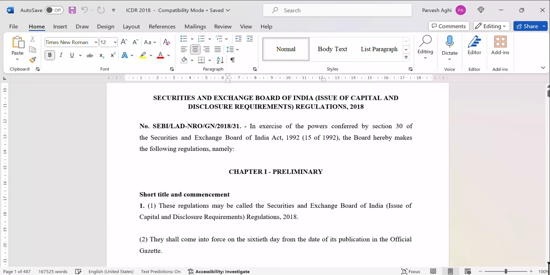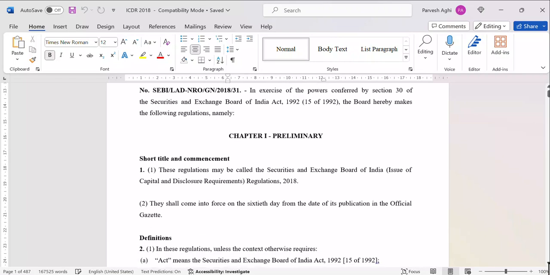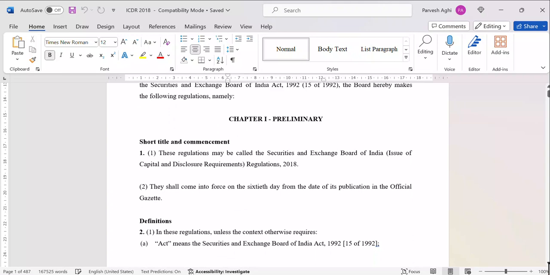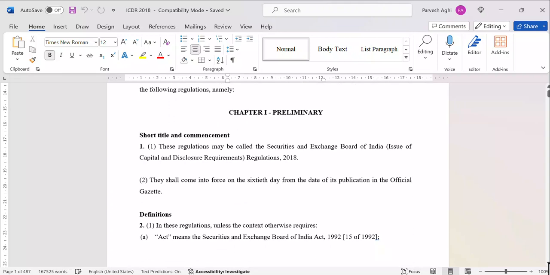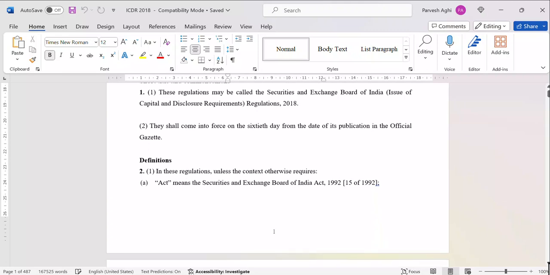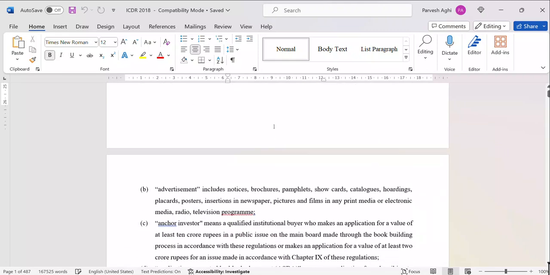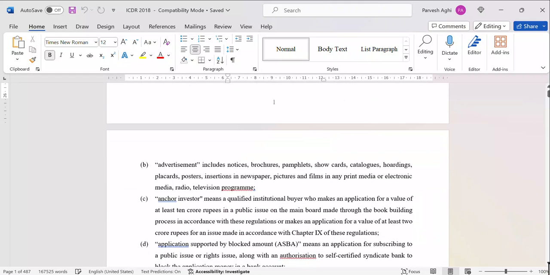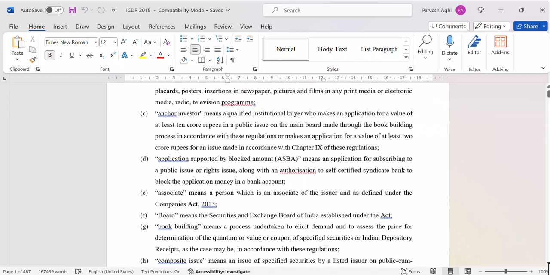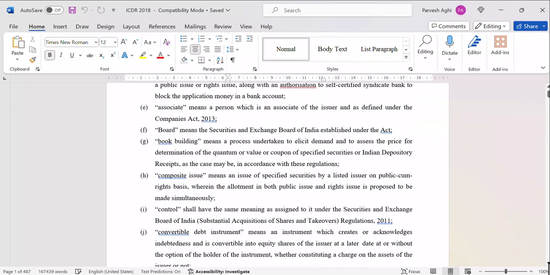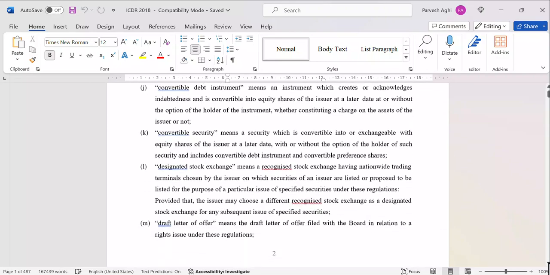The first is the preliminary section, Chapter 1, and then it contains definitions. A lot of definitions regarding advertisements, how they have to give an advertisement for getting an IPO or FPO, anchor investor, application. So it covers everything.